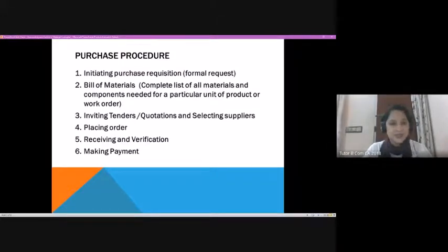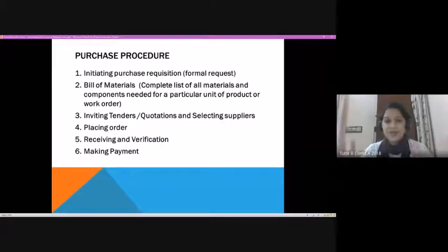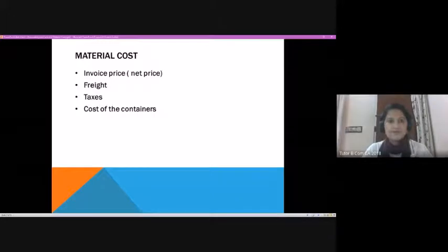For a retail outlet, it is for selling the product, direct selling. But in the case of a manufacturing concern, the requirement will be based on what is being produced. So this is actually the entire purchase procedure.